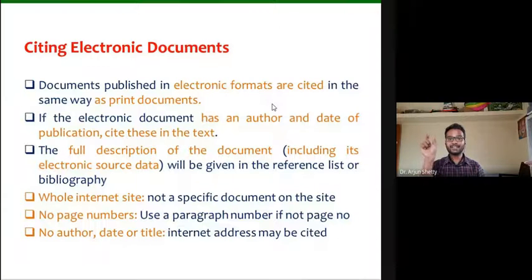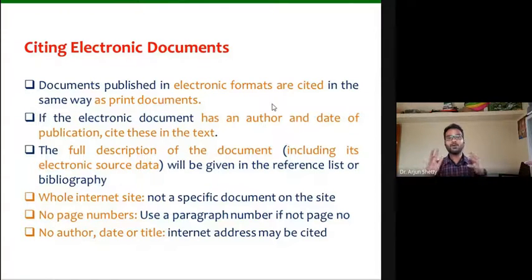So if you are citing any information drawn from a digital site, that has to be considered an electronic document. In the same way as you cite a text document, you are supposed to cite electronic documents. It may be from Wikipedia, from Google, or from any source. That has to be similar to how you cite the text. Similarly, you are supposed to cite those electronic or digitally derived documents.